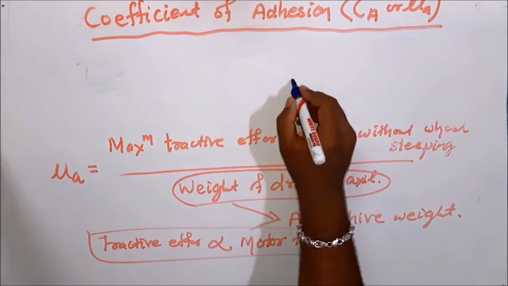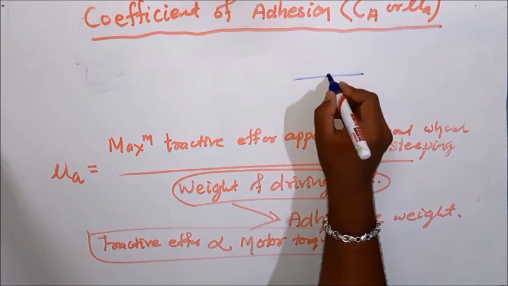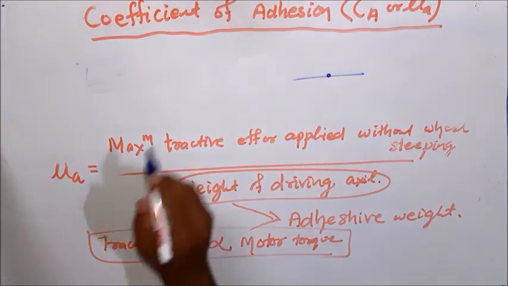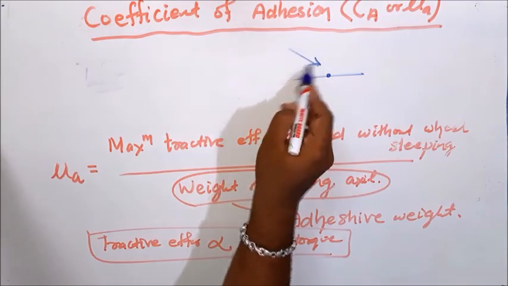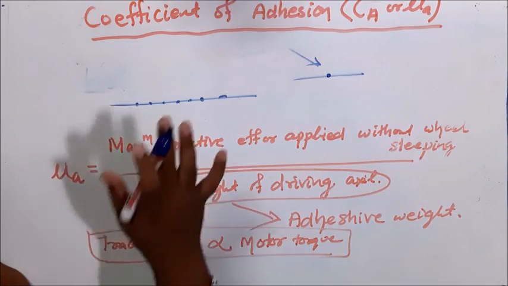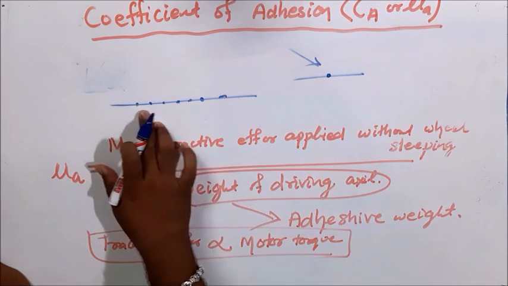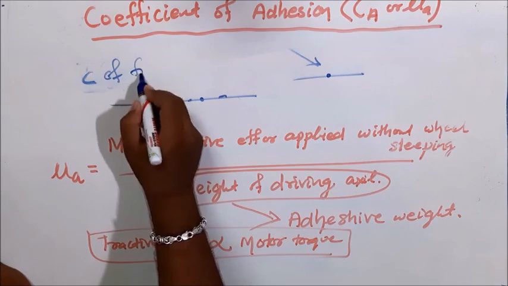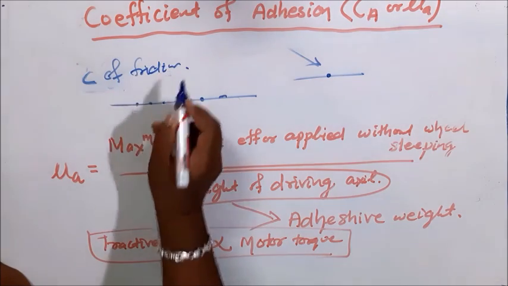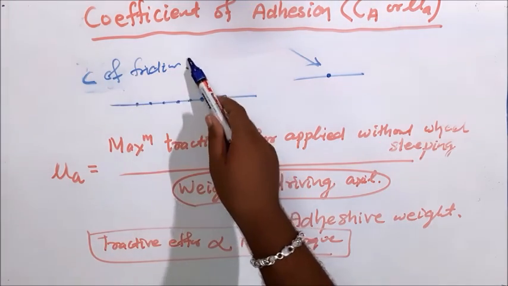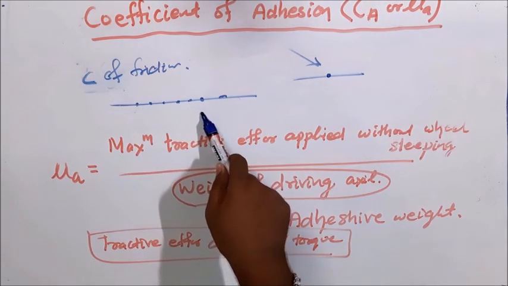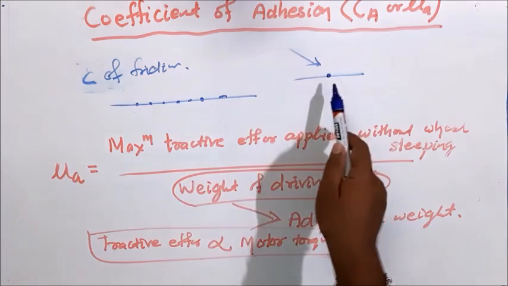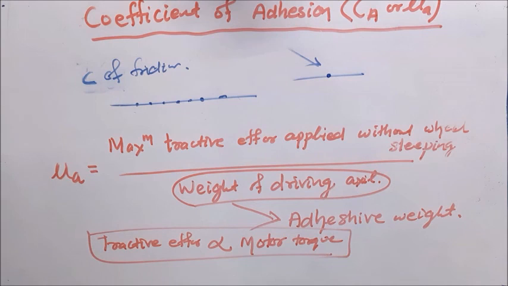The friction coefficient at a single point is called the coefficient of adhesion. If the frictional force is applied over a number of points, that is called the coefficient of friction. That means coefficient of friction is a multi-point consideration and coefficient of adhesion is a single-point consideration. Thank you so much.